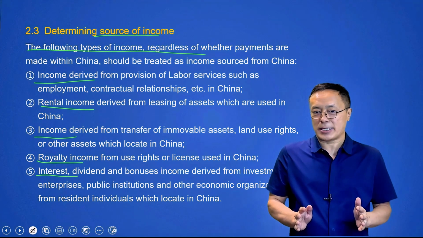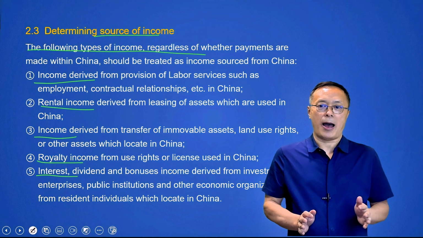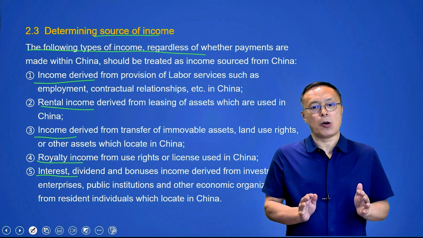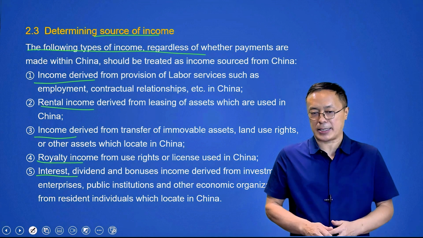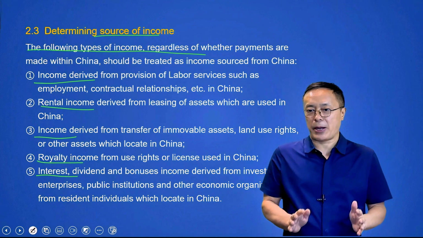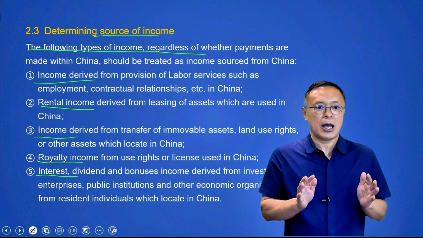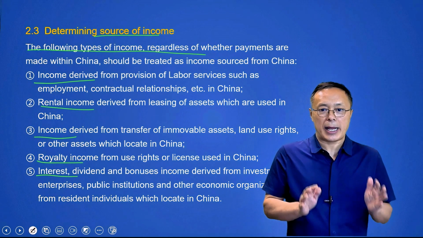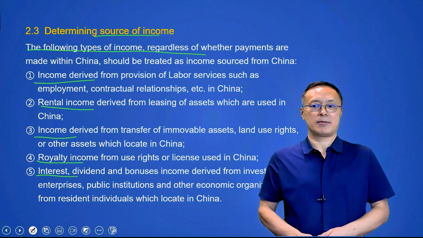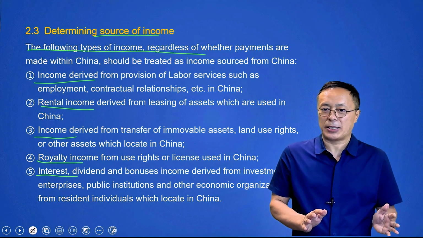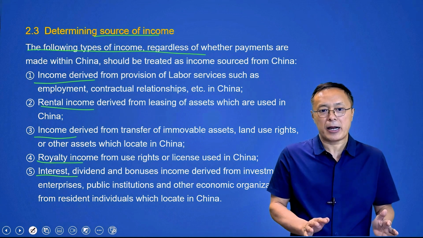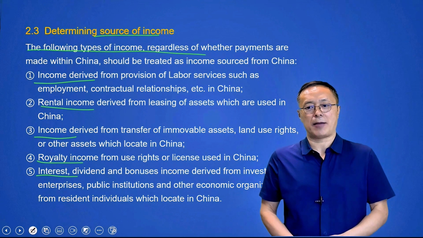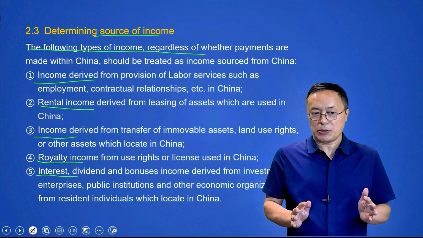At this point, I have finished the content of this chapter. In this chapter, I have explained which individuals belong to the taxpayers of China's individual income tax, which two types of taxpayers can be divided, and how to subdivide those two types of taxpayers to clarify their tax obligations. And finally, explained how to distinguish whether income comes from within China or outside China.